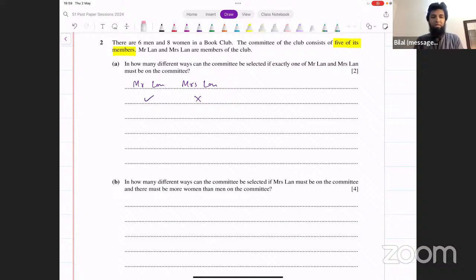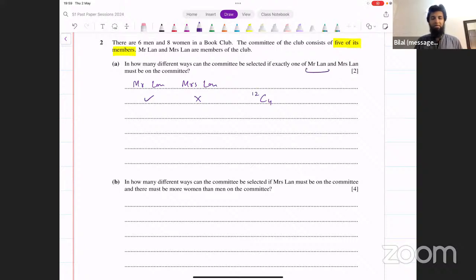Now, what is the choice about? Out of 14 people, you're left with 12 people. And from those 12 people, how many more do you need to select? You needed 5 people in total. You have already selected one of them, that's Mr. Lan. You want 4 more, so that will be 12C4. Okay, that's one possibility. Make sense?